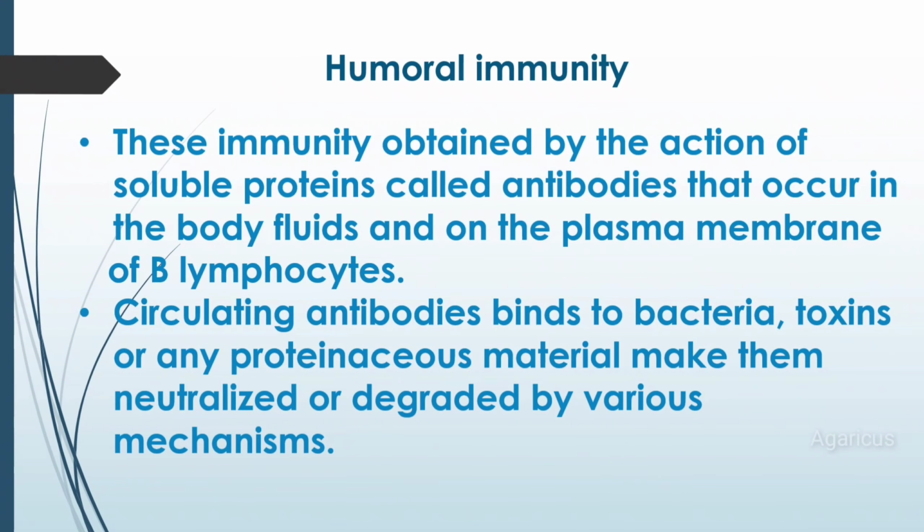Humoral immunity. This immunity is obtained by the action of soluble proteins called antibodies that occur in the body fluids and on the plasma membrane of B lymphocytes. Circulating antibodies bind to bacteria, toxins, or any proteinaceous material, making them neutralized or degraded by various mechanisms.